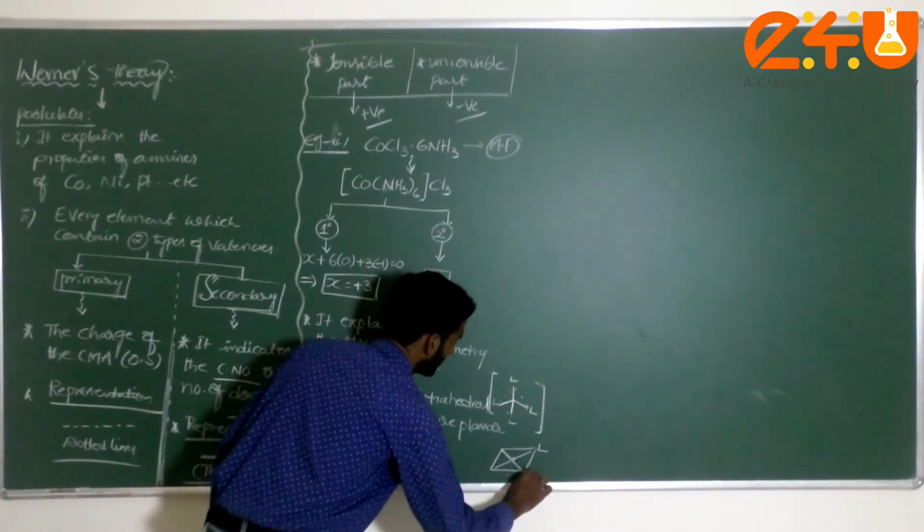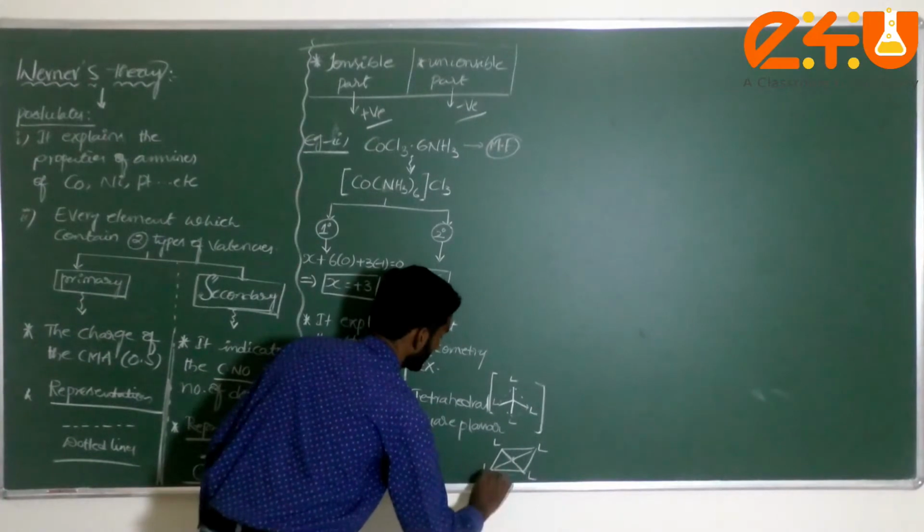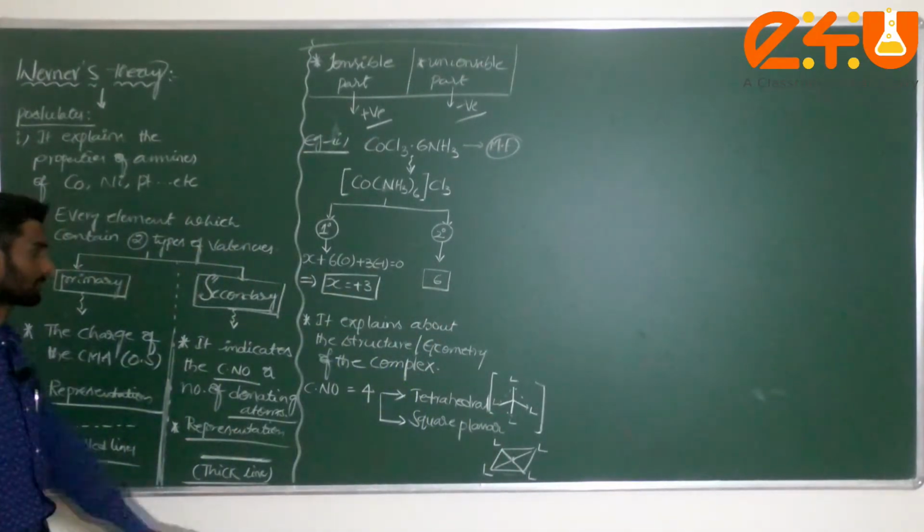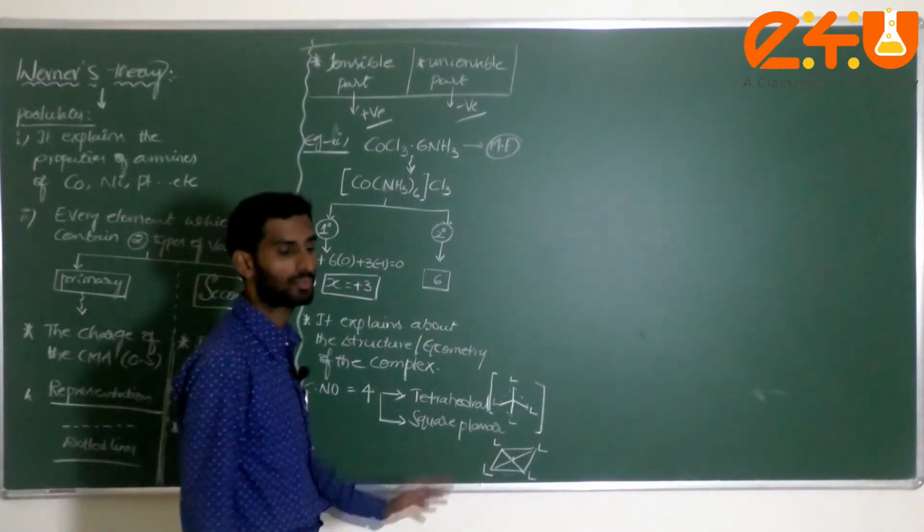Okay, here L indicates the ligand. Here, dear student, what is this? This is called a square planar complex, where the coordination number is equal to 4.